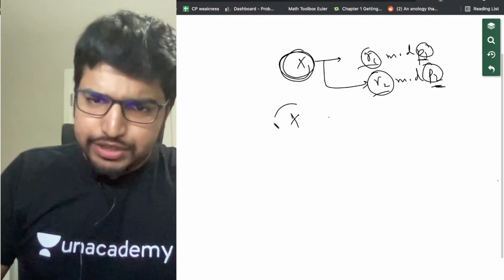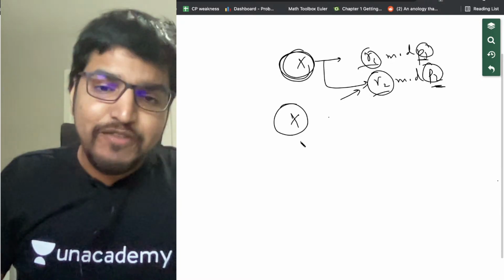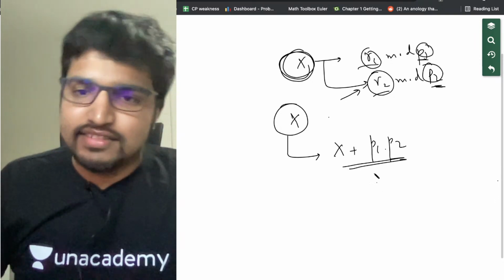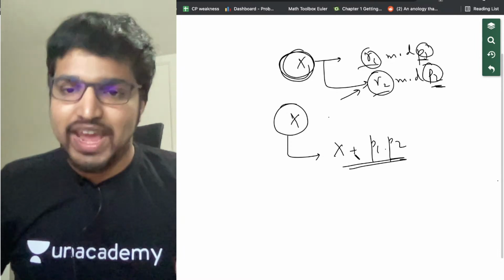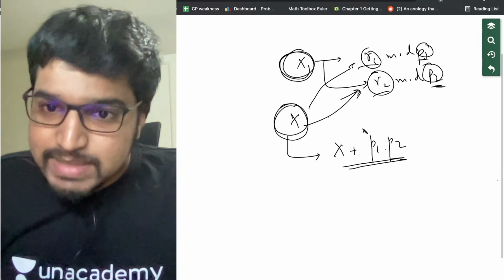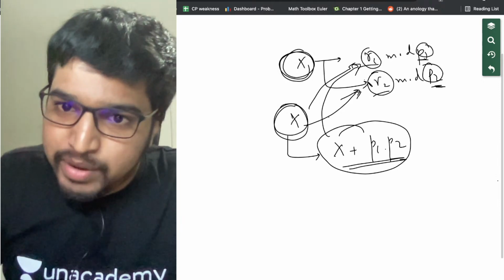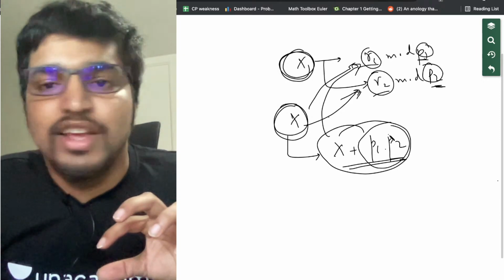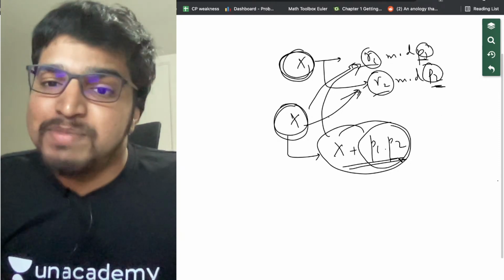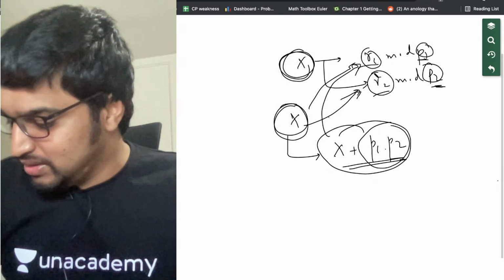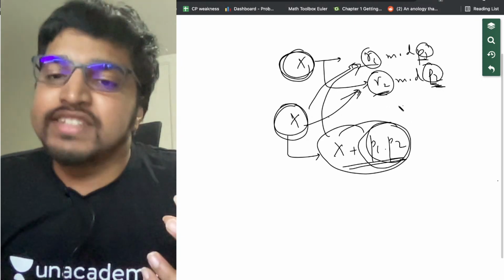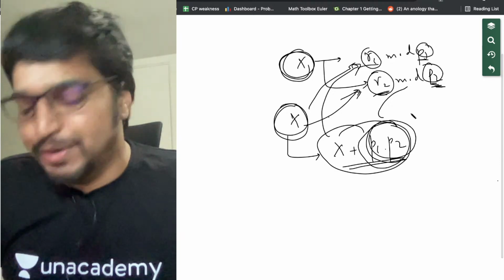Now if x is a solution to this, like say x is an integer which satisfies this, can we also say that x plus P1 into P2 also satisfies this? Yes, we can. Why? Because if x gives the remainder R1 with P1 and R2 with P2, x plus P1 into P2 will also give the remainder R1 with P1, because it's just adding a multiple of P1 and it won't change the remainder, right? If x gives the remainder R2 with P2, then x plus P1 into P2 also gives the remainder R2 with P2, because we're adding a multiple of P2 here.